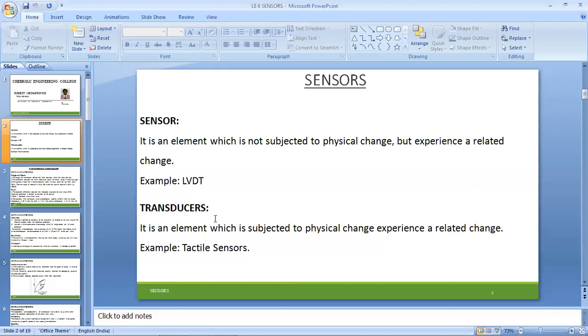Here, tactile sensors. So a sensor is nothing but a sensing element which is used to transmit a particular change, even the sinusoidal change that is taking place within the particular system. All right, let us consider that the system is LVDT. This is an example: linear, variable, differential, transducer.